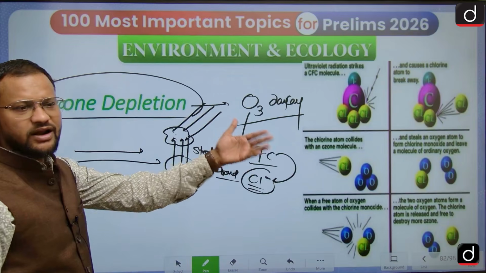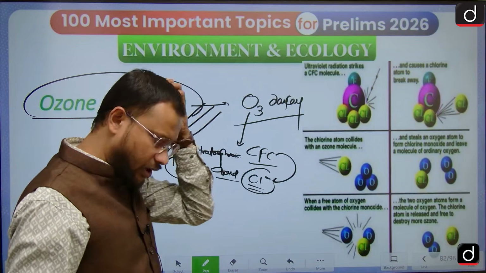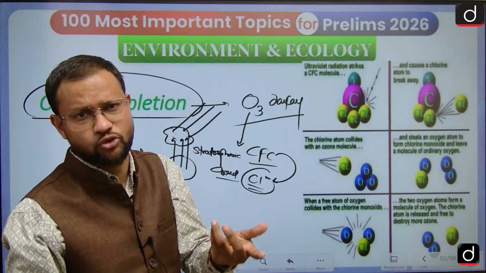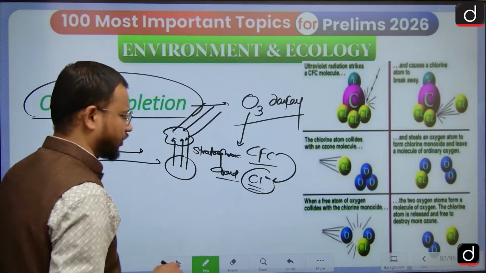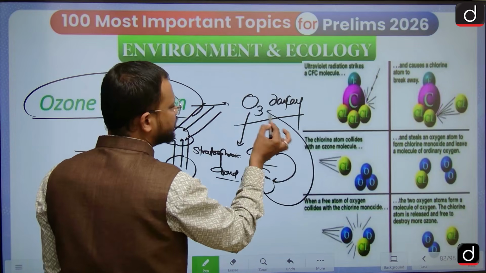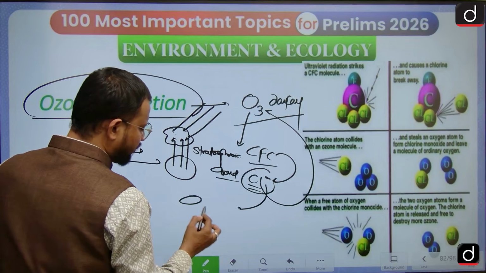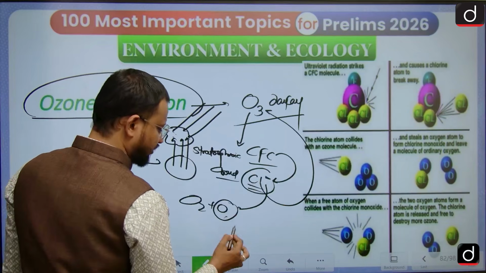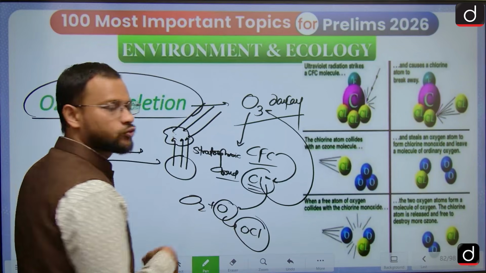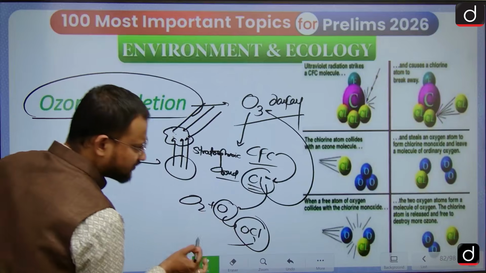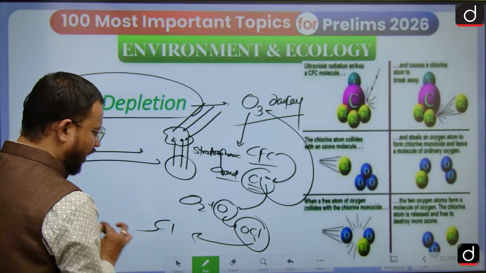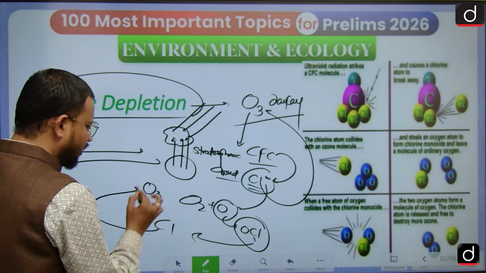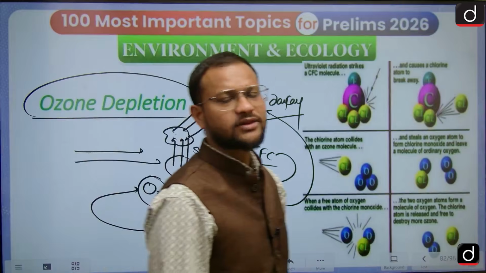Like CFC, there are also hydrofluorocarbons, HFC also, bromide also, okay? Methyl bromide, and this way. So this chlorine then reacts with the O3, forming O2 plus ClO, and it separates this molecule of ozone, and then the chlorine is again separated, now ready to break the bond of another O3 molecule.